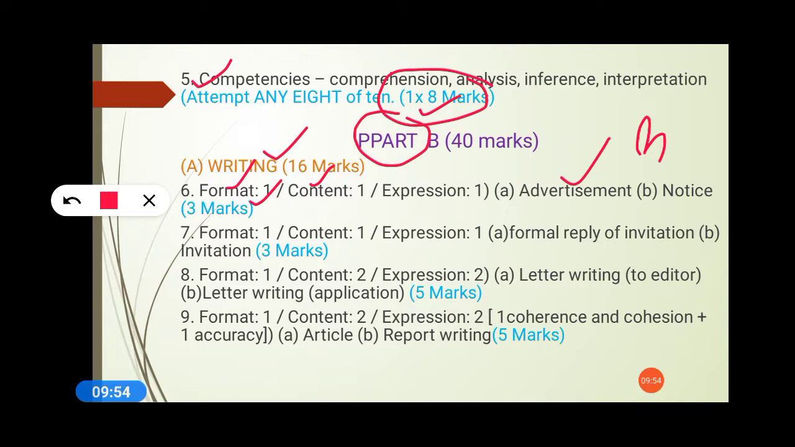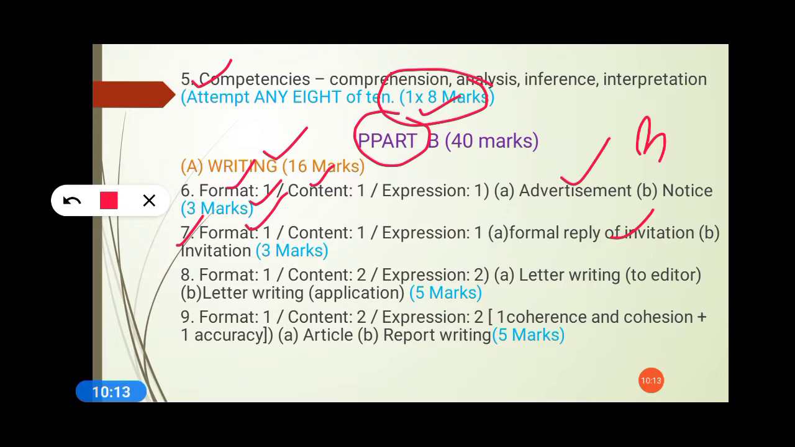So again, 7th question, again it is of invitation and reply to invitation. Again, formatting carries 1 mark. What is the format? Do you know the format? What to write and where to write? It should be known to you. So practice your format properly. If you know the format properly, then only your half work will be done over there.